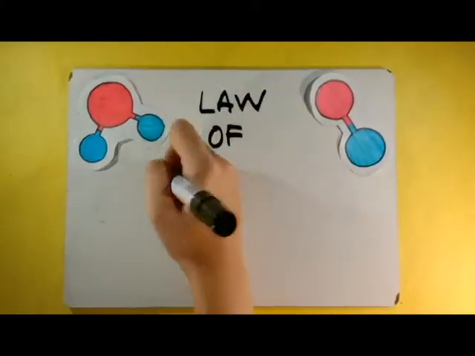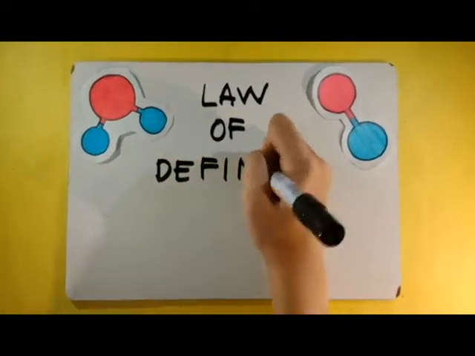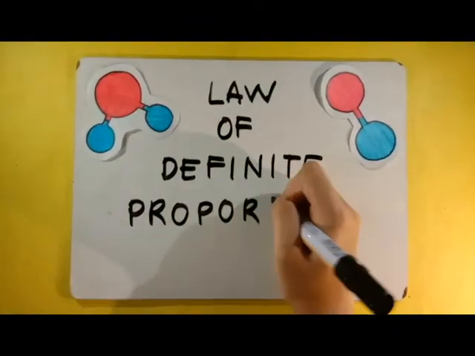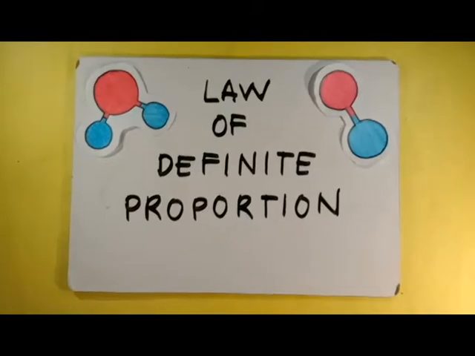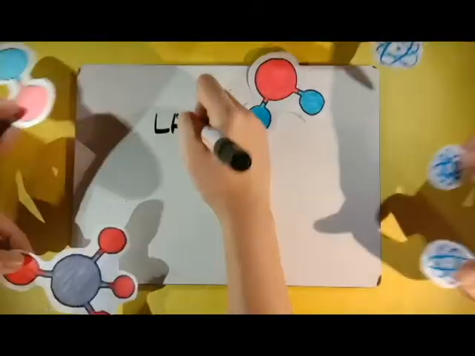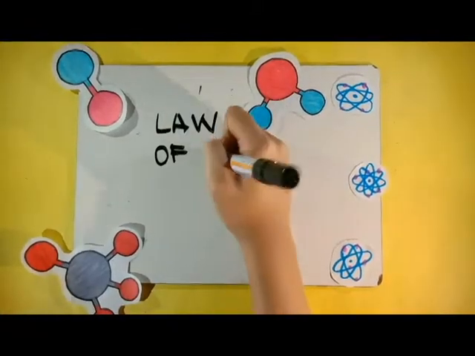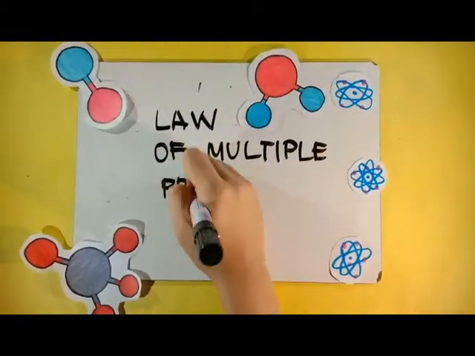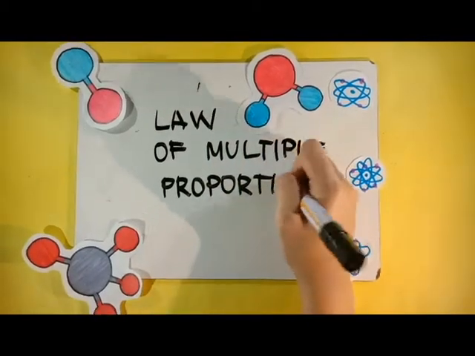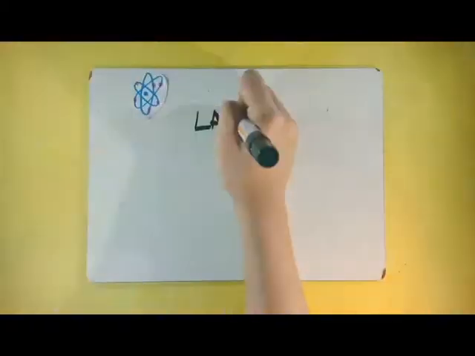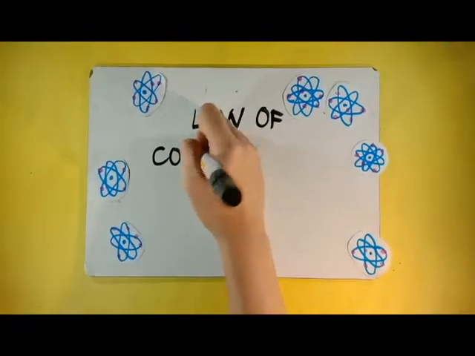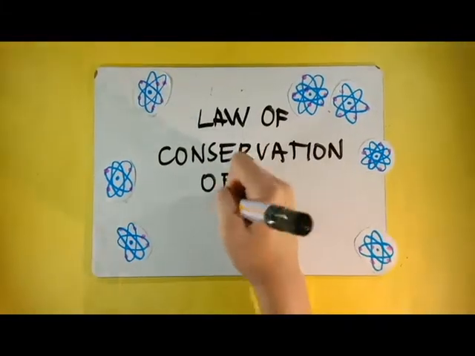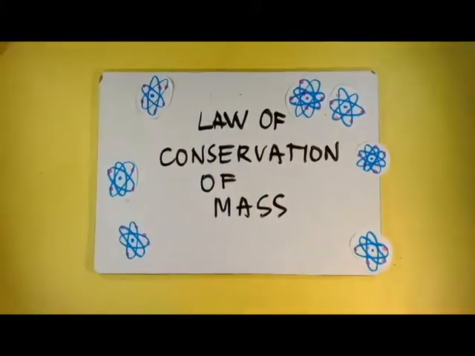Law of definite proportions. The law of definite proportions states that in a single chemical compound, such as H2O or CO, the ratio of its component elements is a fixed whole number ratio. Law of multiple proportions. The law of multiple proportions states that two or more elements or compounds have multiple ways of combining into different compounds. Law of conservation of mass. The law of conservation of mass states that mass can neither be created nor destroyed in a chemical reaction.